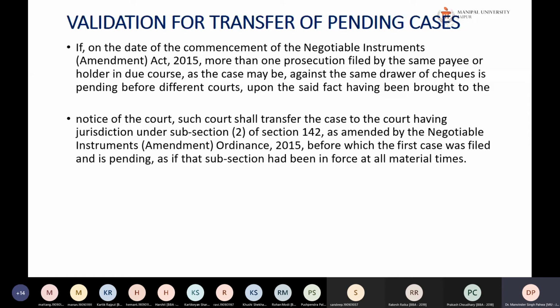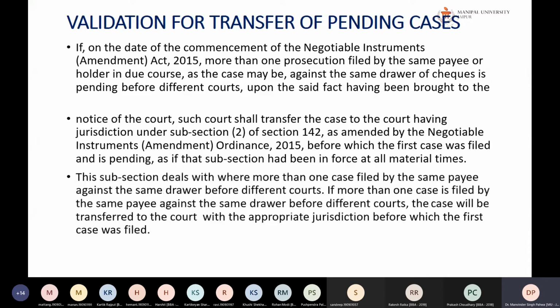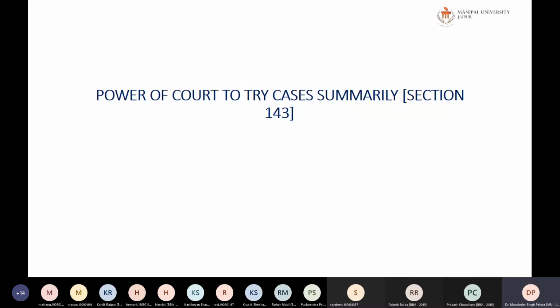Okay, so wherever the first case was filed and is pending and the subsection has been enforced afterwards, the same court which is having the trial will continue to have the trial of the criminal case.